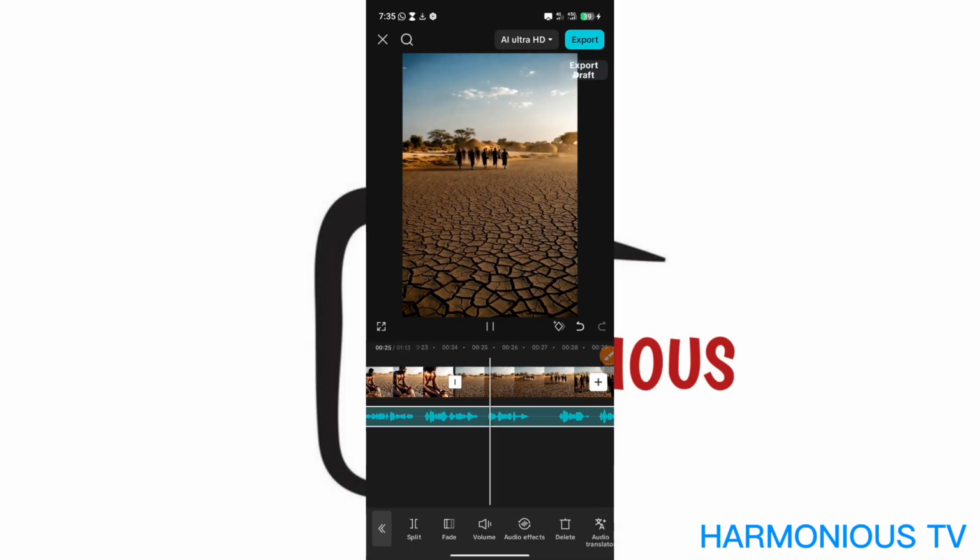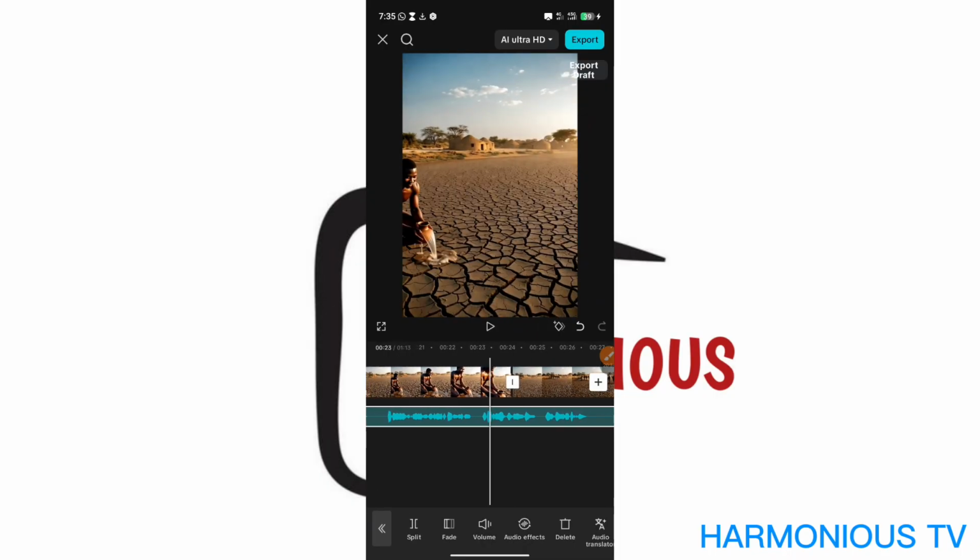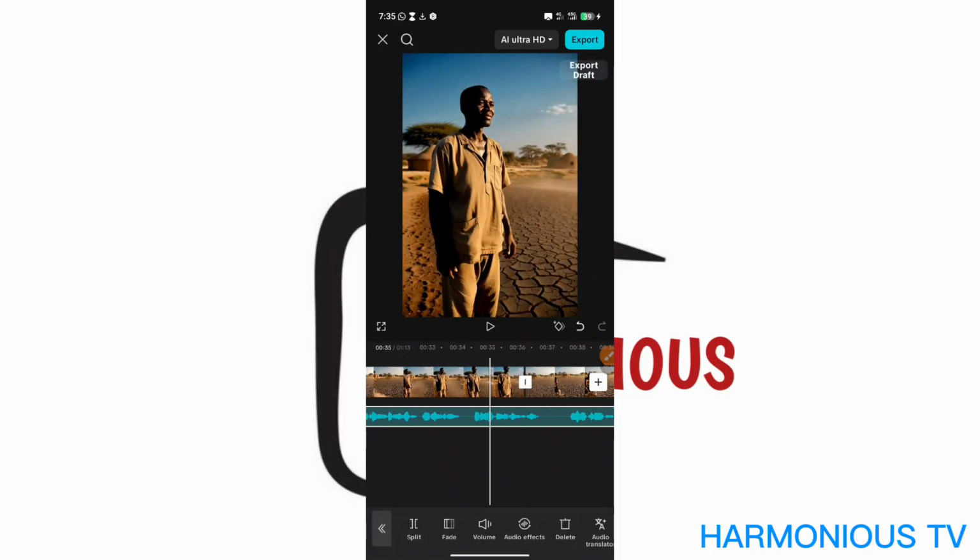Okay, like that. And then after editing, if you want to add background, you come to this side. To add background, you select anyone. Look for the background tool.